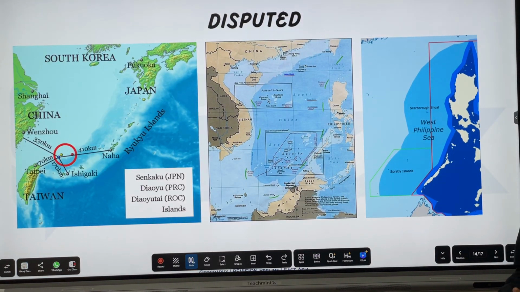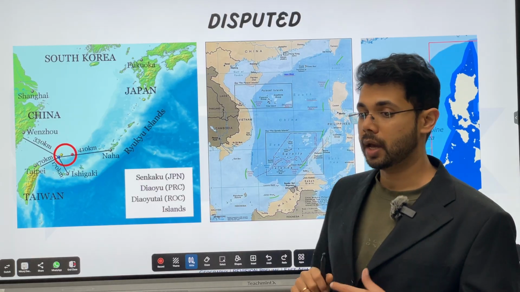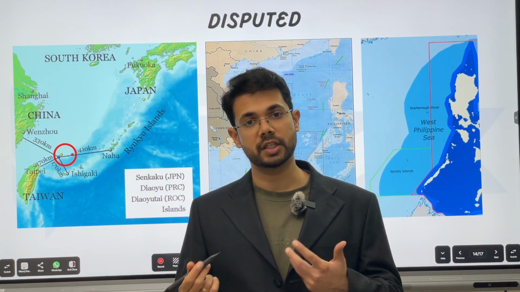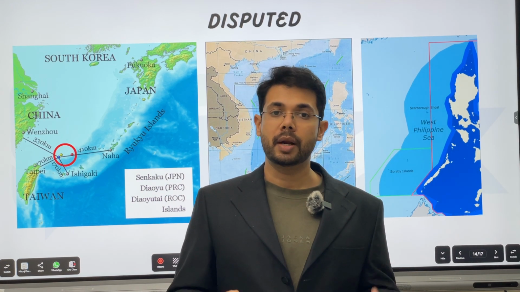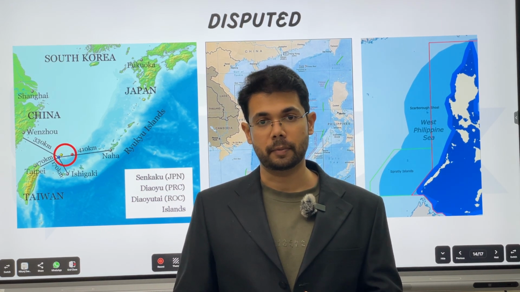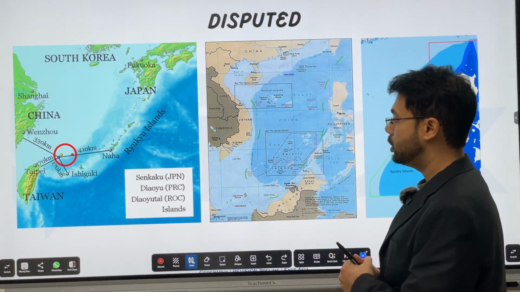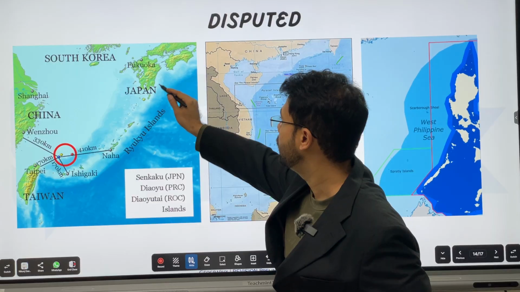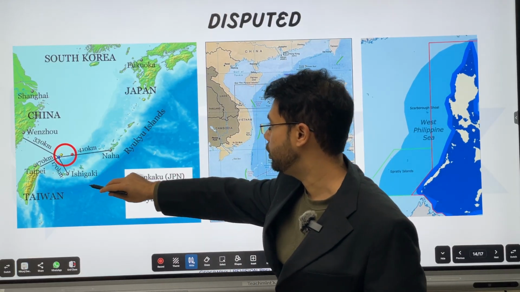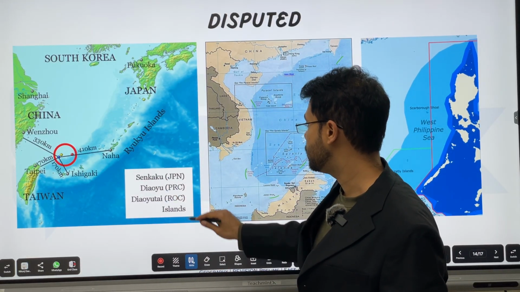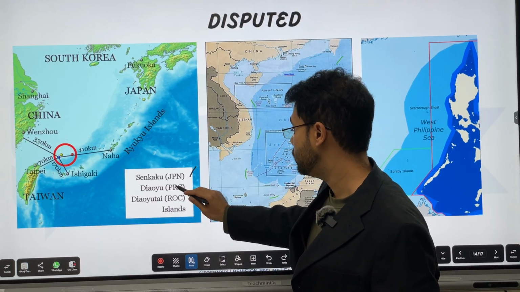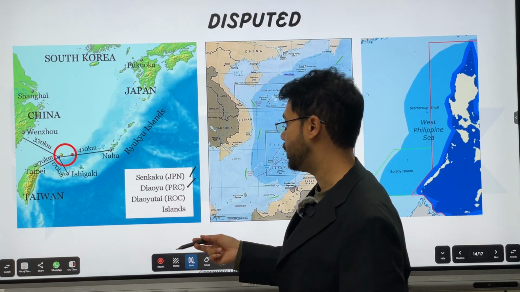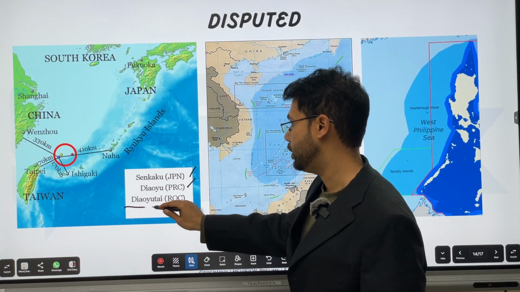So there are three main disputed regions. I mean, there is dispute between South Korea and Japan over some islands as well. There is a dispute between Russia and Japan over some islands as well. But the main dispute is lying with China. First is the Senkaku and Diaoyu Islands. That is over here, right below, close to Taiwan and Taipei. Japan calls it Senkaku. China calls it Diaoyu Islands, and the Republic of China, that is Taiwan, calls it the Diaoyu Islands.